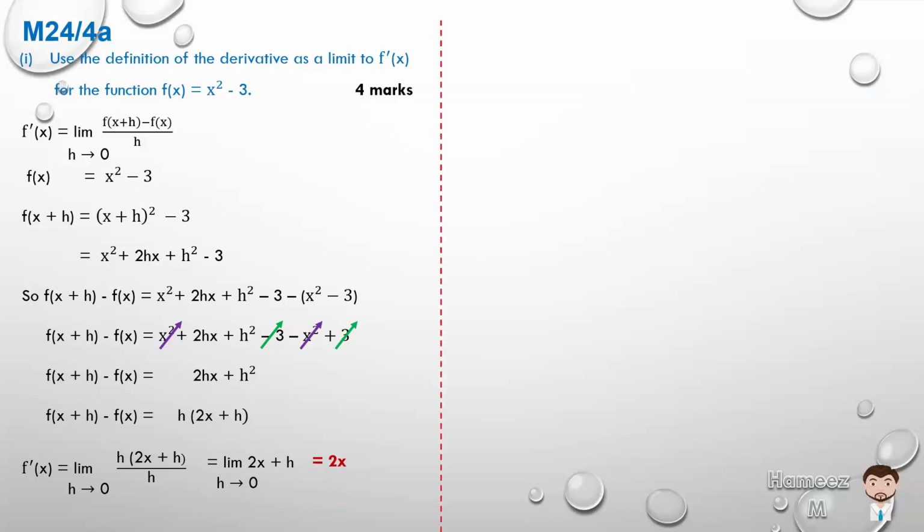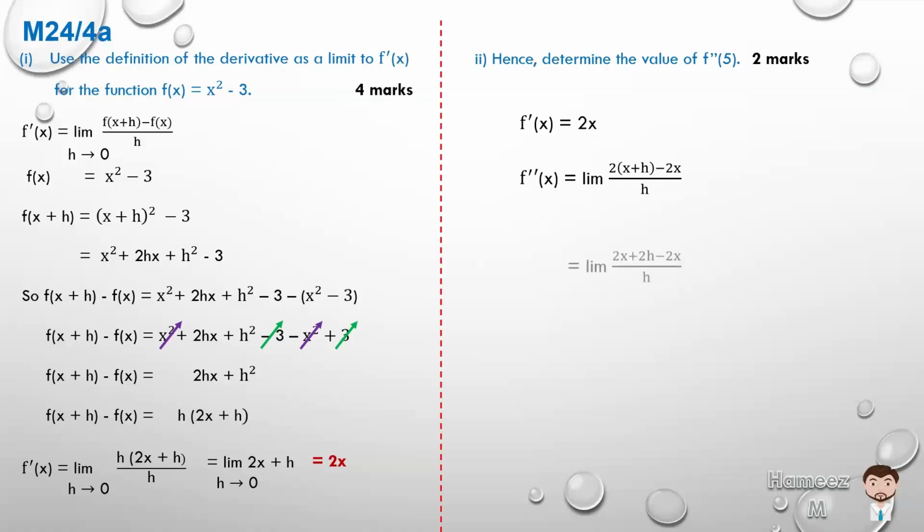Now for part 2, they're asking us to hence determine the value of f double prime 5. So f prime x is equal to 2x, which we just worked out. I'll do it by first principles still, even though you can do it by other methods, as we're practicing this. So we have 2 times x plus h minus 2x, which is 2x plus 2h minus 2x.